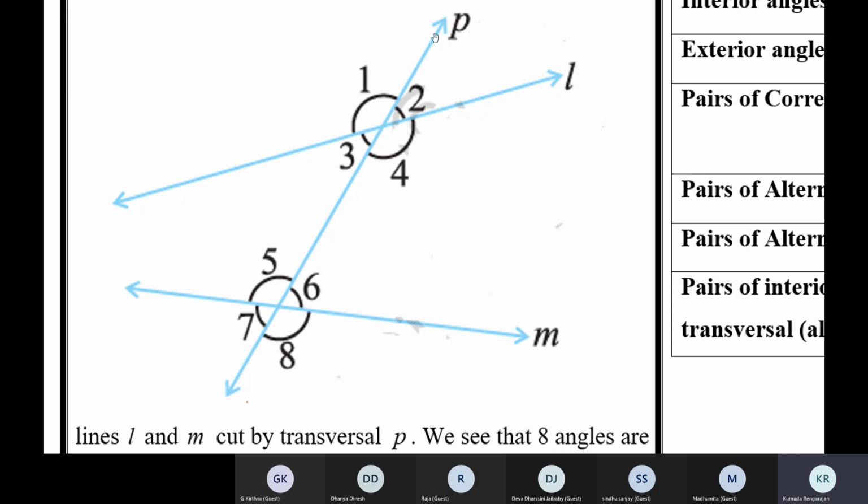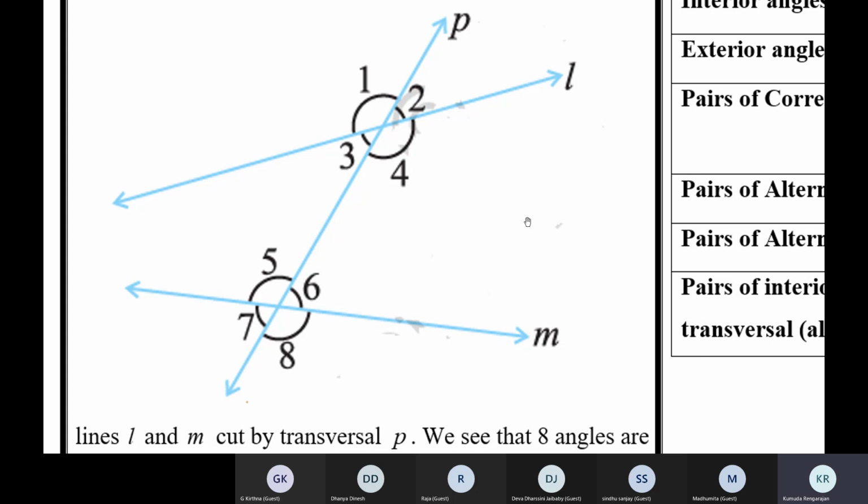Now see here, this transversal intersects the first line here. 4 angles are formed around that point. And the transversal intersects the second line at this point. 4 more angles are formed there. So in all, 8 angles are formed. Whenever two lines are cut by a transversal, 8 angles will be formed around the transversal.